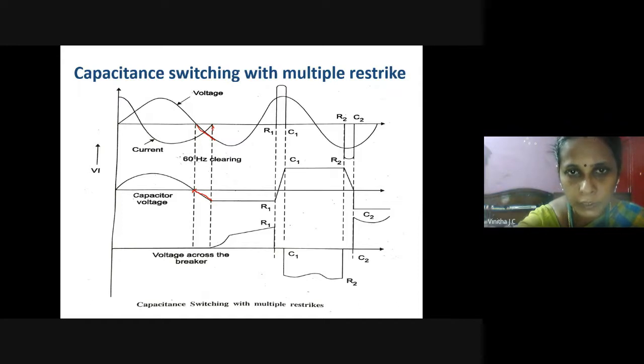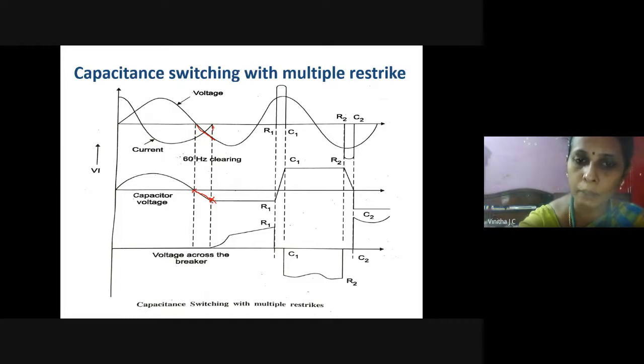During this process, what will happen? The circuit breaker contacts get opened, and since it is an open circuit condition, current will not be flowing through the capacitor. Whatever charges are available in the capacitor will be trapped in the capacitor itself.